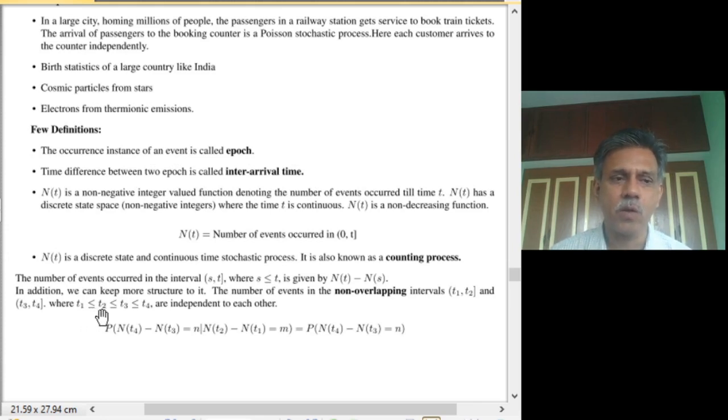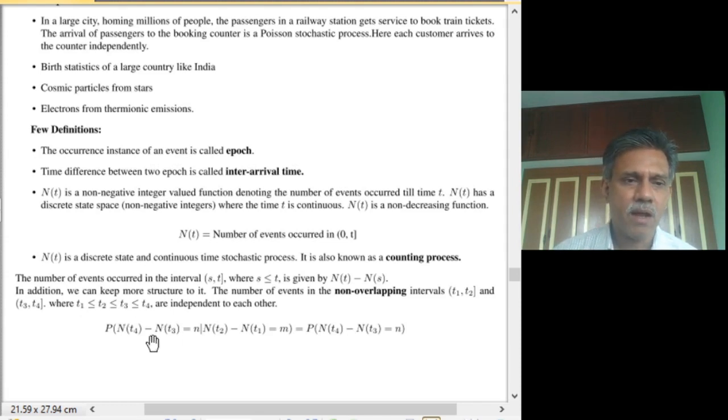Therefore, t1 is less than t2, usually strictly less than, because we don't want the interval to be of 0 size. Then, because we are talking about non-overlapping intervals, we put the condition t1 less than or equal to t2, less than or equal to t3, less than or equal to t4. So t1, t2, t3, t4 are four successive time points. So now we define two non-overlapping intervals, one between t1 to t2, another between t3 and t4.